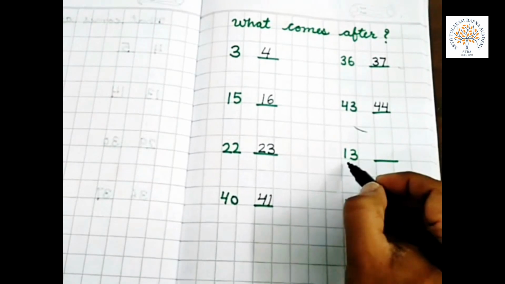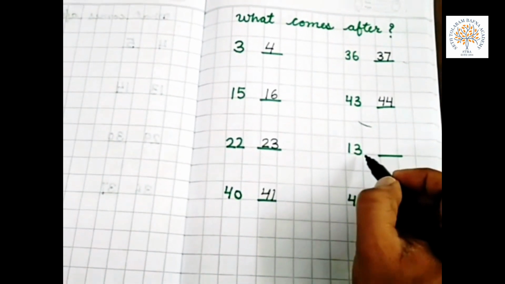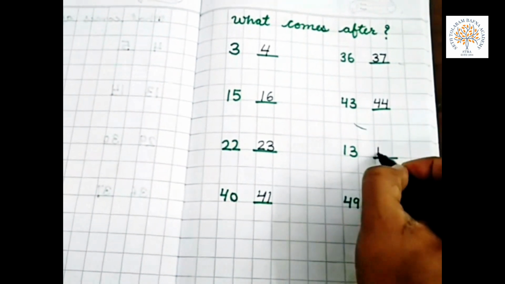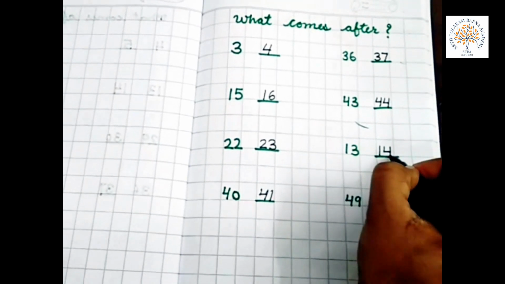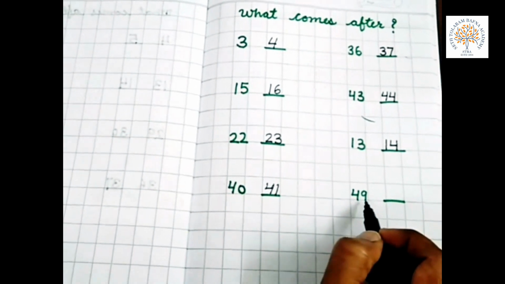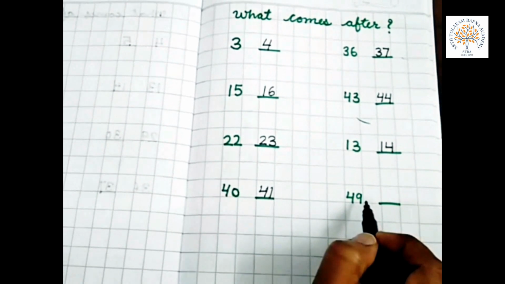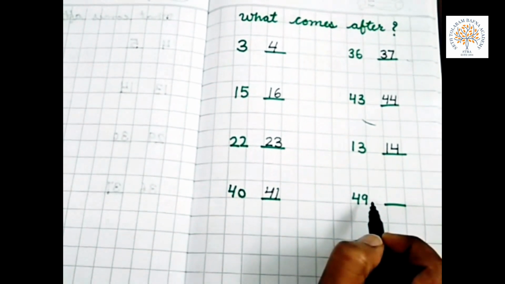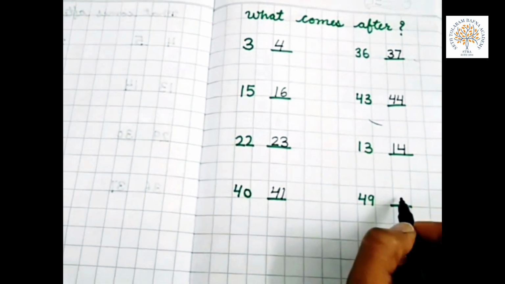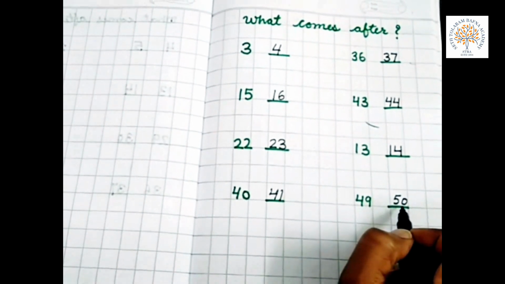Now 13. What comes after 13? Start counting from 11. 11, 12, 13, 14. So 14 comes after 13. Now 49. Start counting from 41. 41, 42, 43, 44, 45, 46, 47, 48, 49, 50. What comes after 49? 50.